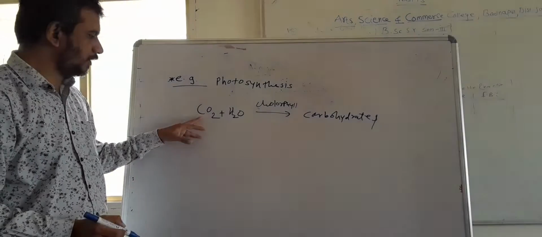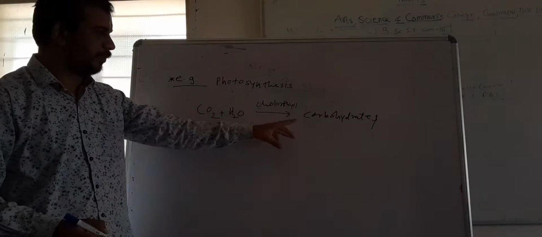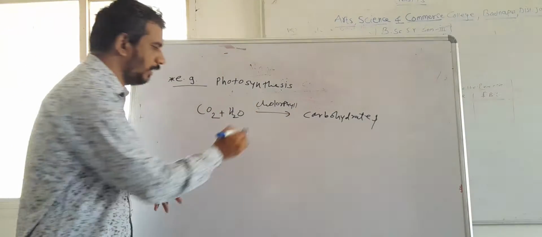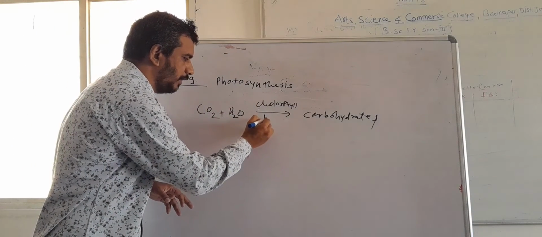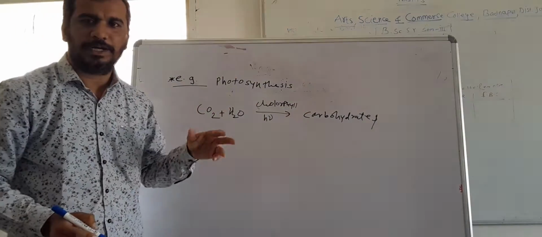So in this way the CO2 can be converted into a carbohydrate. This process is completed in chlorophyll, and the process can be initiated only after the absorption of radiation.